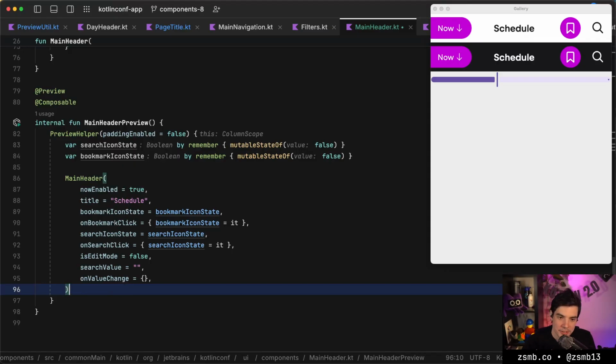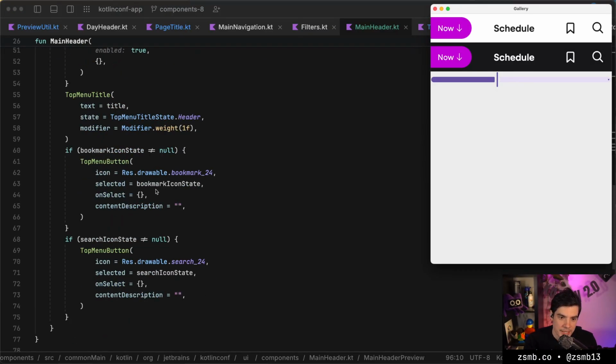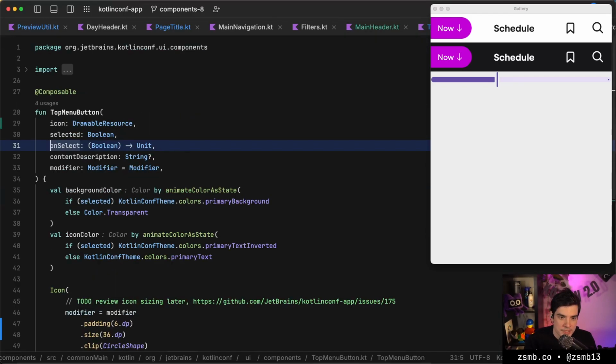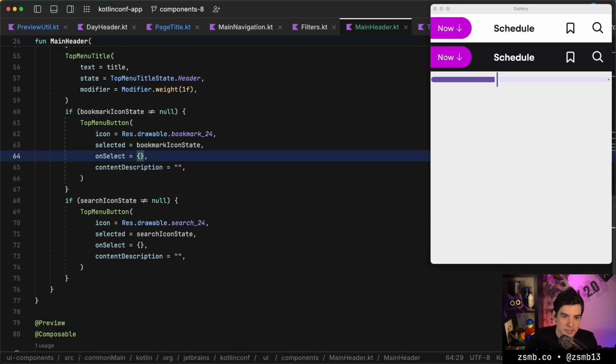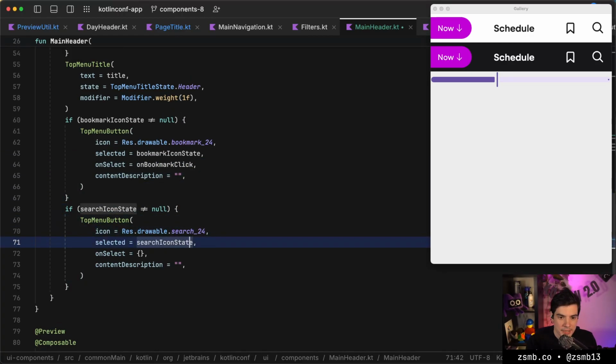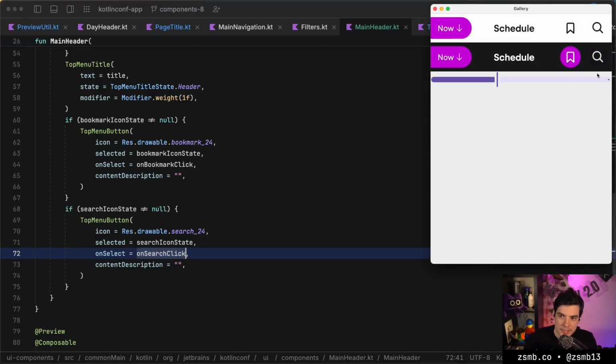I'm not adding a modifier to this. Let's hot reload and see if this works. It does work. So we have a working preview. That's good. And if I click one of the icons, it doesn't toggle yet because we didn't build that out. So on select of the button, it passes back a boolean, which is very good. So this is whatever the bookmark callback is, and this is whatever the search callback is. And if we save that and it hot reloads, now if I click these icons, they actually toggle.